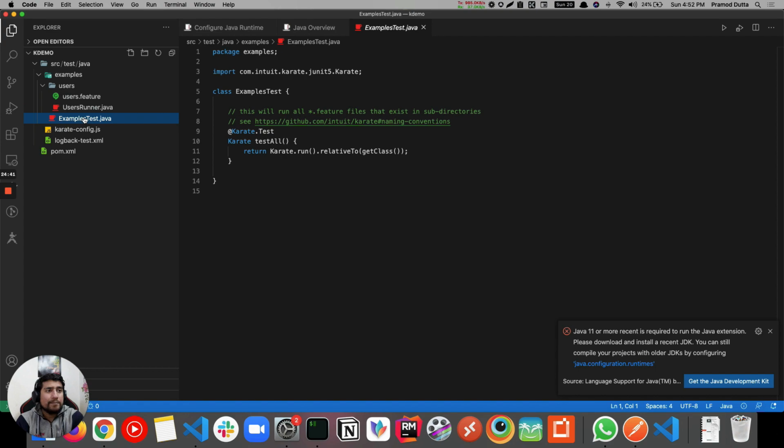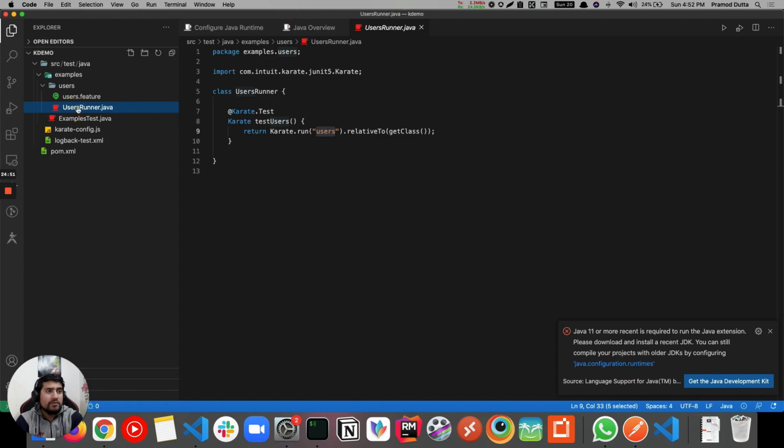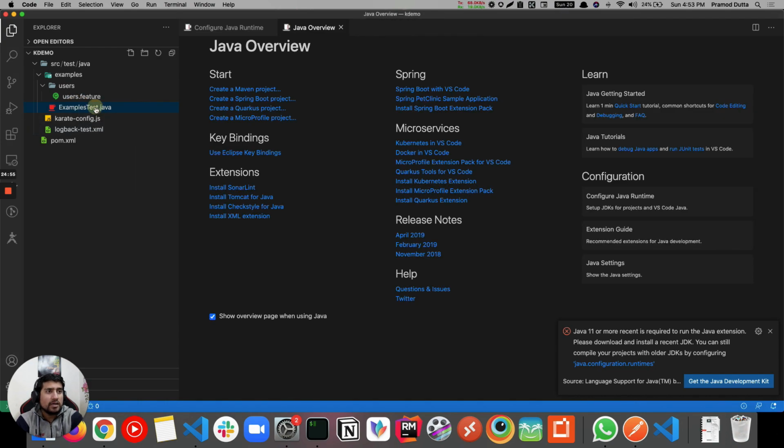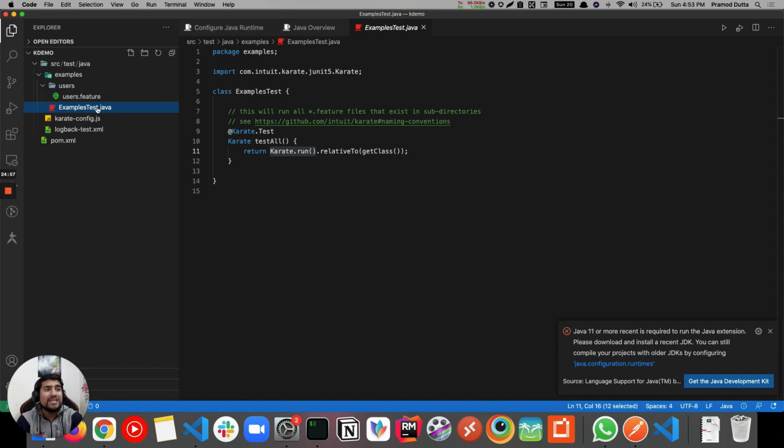And this is an example test which will run all the tests. If you see here, we are not passing anything, which means it will run all the test cases or all the feature files. Make sense? Even if you delete this one, we don't want the individual one right now, and this will execute all the features in this example directory.